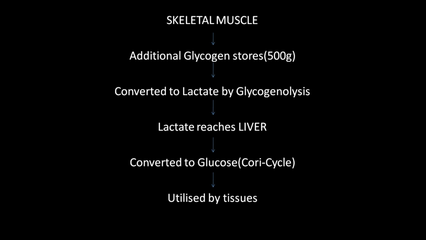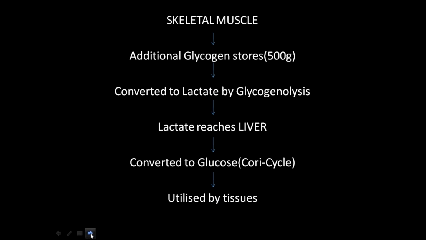So after 24 hours, still I want to starve, still I continue my starvation period. Then what will happen? All the glycogen stores, whatever is there, will be depleted. But the body needs additional glucose because I'm still starving. So from where will the glucose come? It will come from non-carbohydrate sources, that is protein and fat.